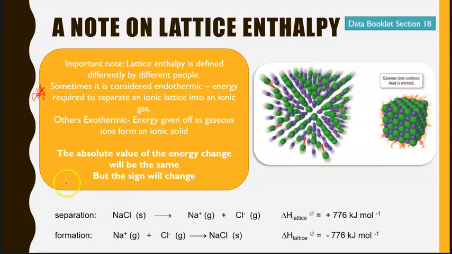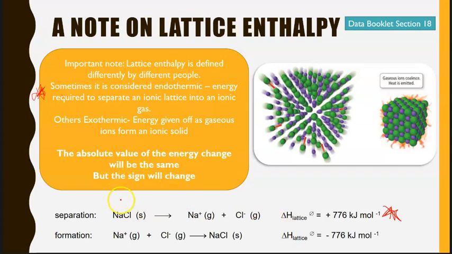Overall, the absolute energy change is exactly the same. It's just the sign that changes because it depends on the perspective of which way you're looking at it. Okay, so if you look at the separation of the lattice, we're going into ions. So this will be an endothermic process, and this is the one that the IB wants us to use. Whereas if we look at the formation of the lattice, it's going to be an exothermic process because we're going from a high energy to a low energy. Okay, so that's our definitions.